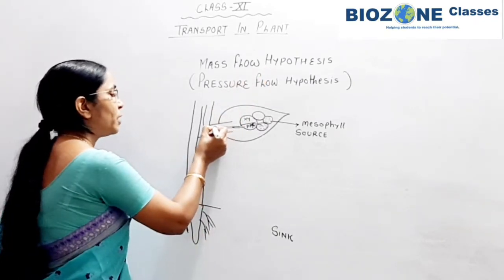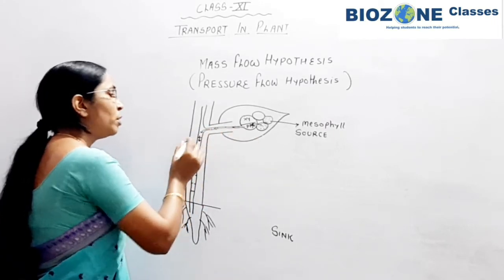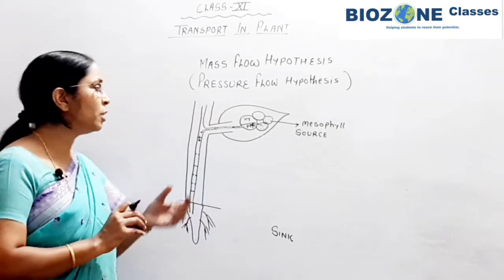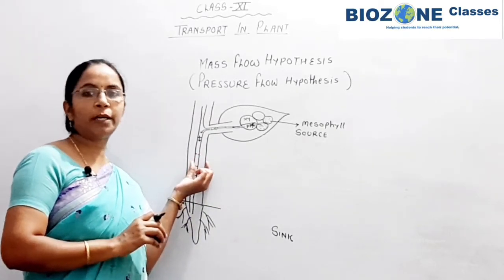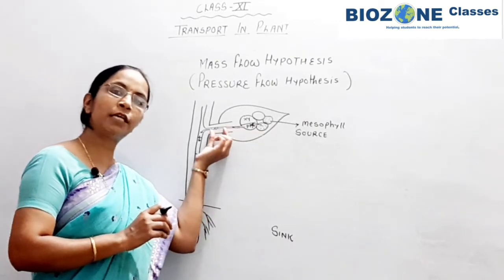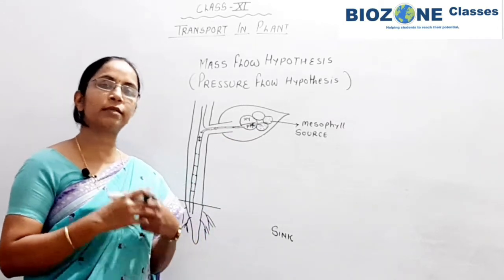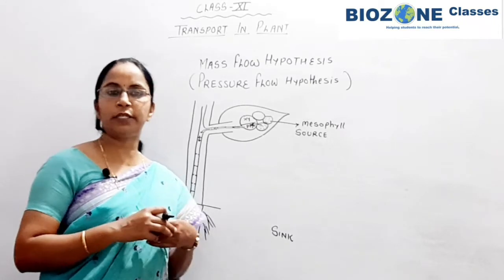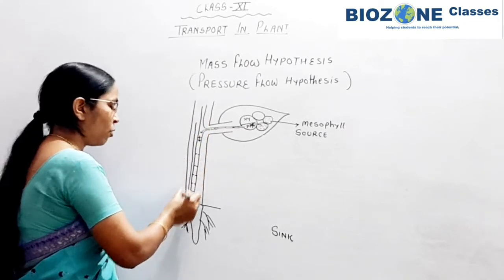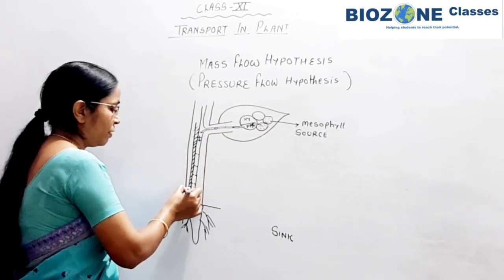Now, as the food is loaded and transported via the phloem, mainly the sieve tube of the phloem, you remember, the transport begins when the sucrose is transported in the sieve tubes. In the sieve tube the concentration of sucrose increases, or a hypertonic condition is developed, and because of that the xylem, which is present side by side, is affected. Just for explanation, I draw this xylem in this way.